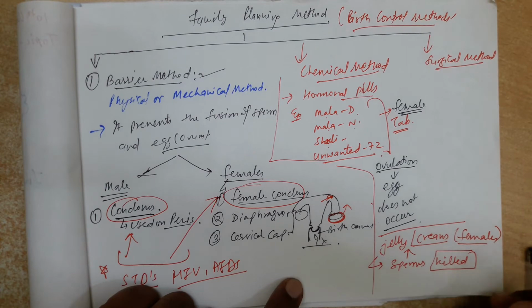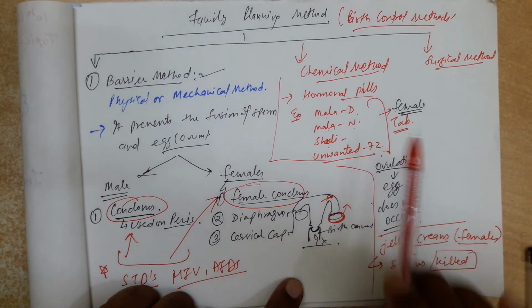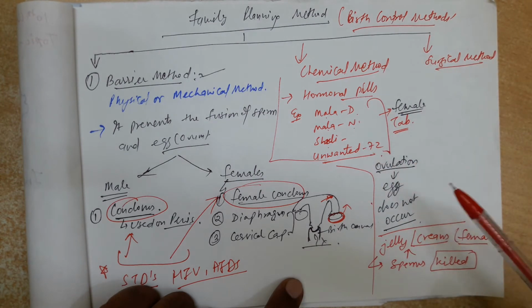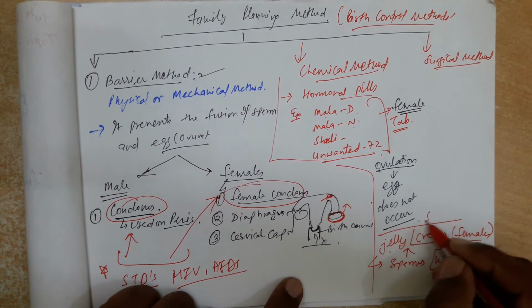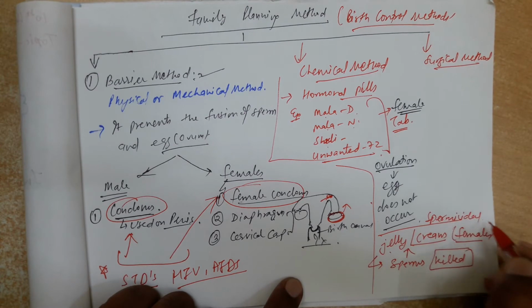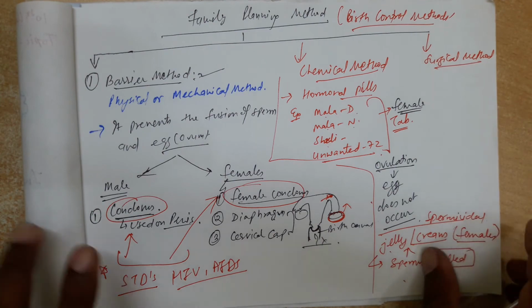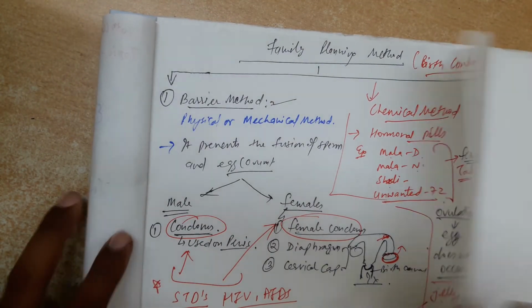So these spermicidal jellies and creams kill the sperm, that is a chemical method. We will discuss the surgical method on the next page.